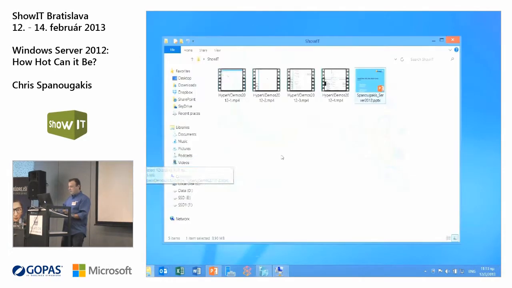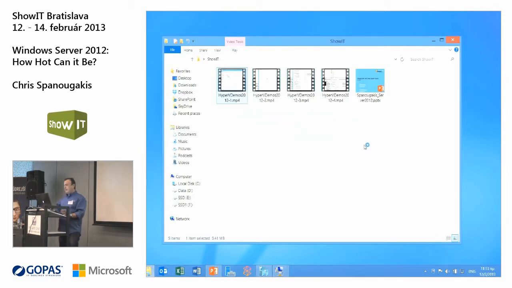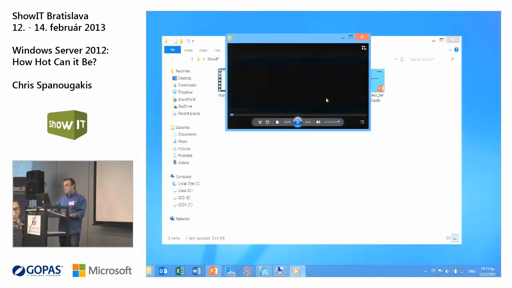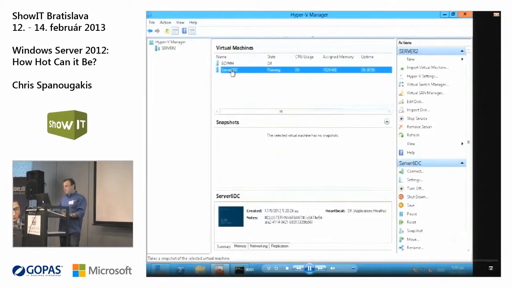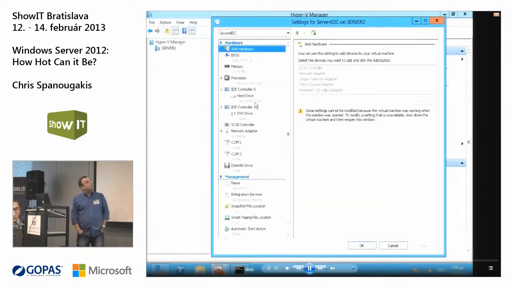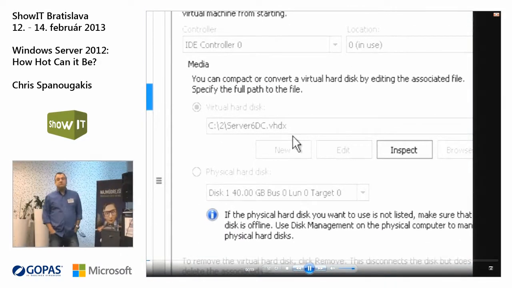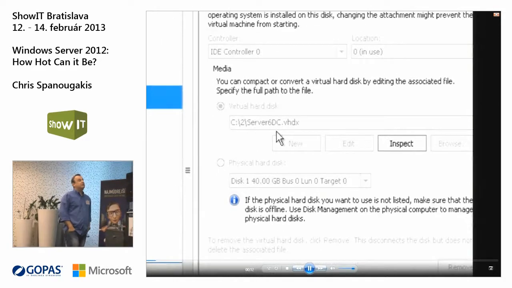This is my production here. I can open with Windows Media Player. So, this is my virtual machine. If you go to the settings, you can see that it's local. It's on my drive C.